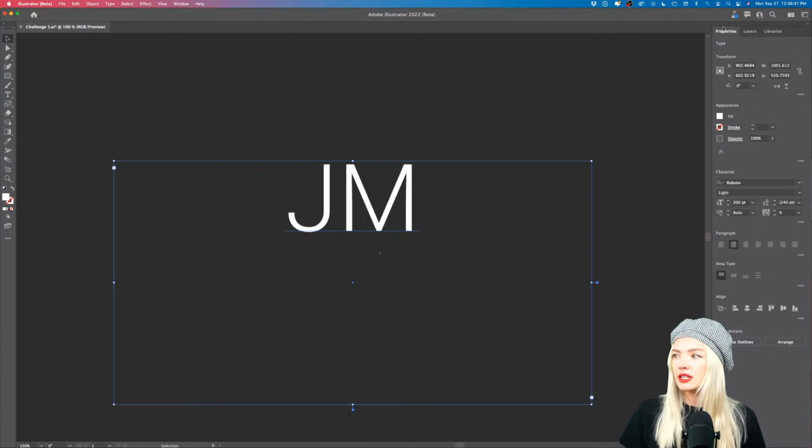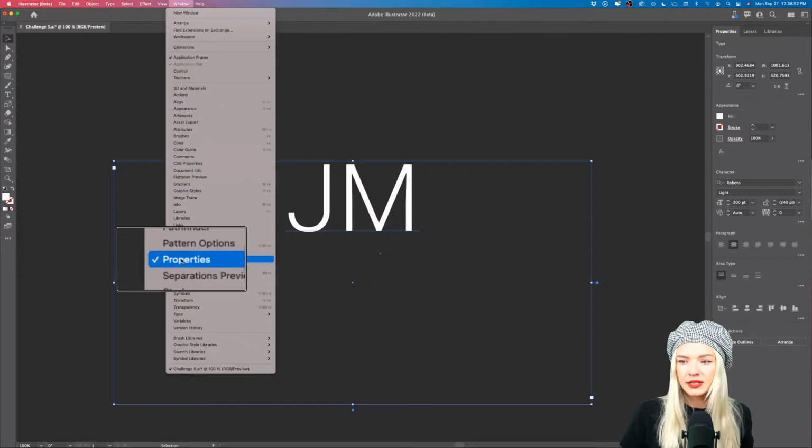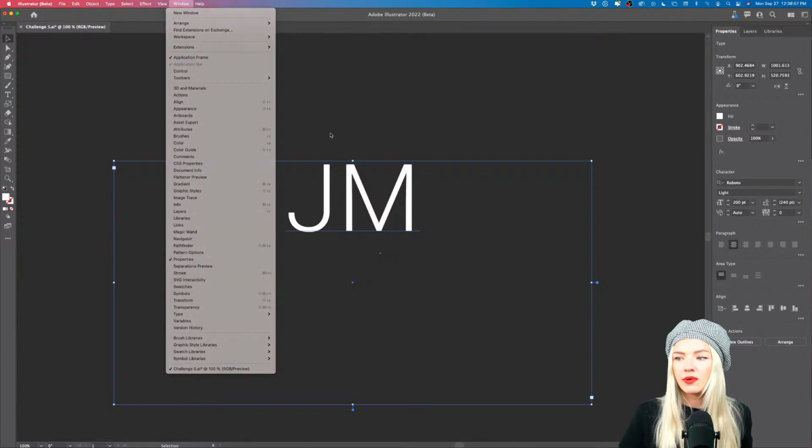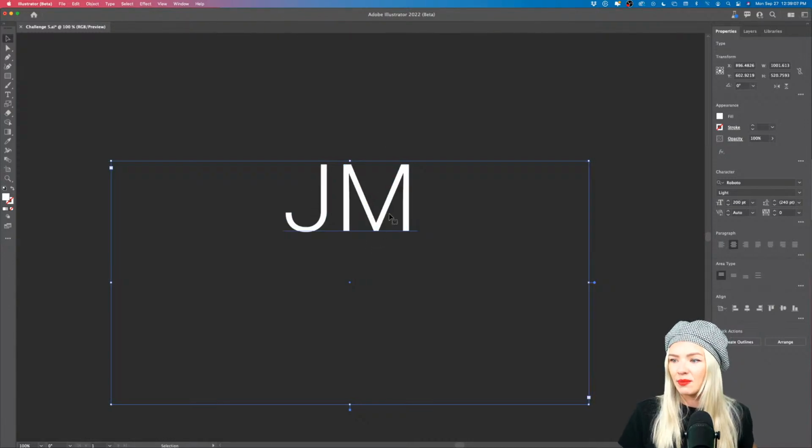Now, if you don't see the Properties panel with the character style settings, you can go into Window and activate Properties right here so that there is a check mark in front of it. And the Properties panel will help you to access all the necessary tools depending on which object you have selected or which tool you're working with. So right now I have typography as an object, and that's why I'm having the character styles shown, which is perfect for me.